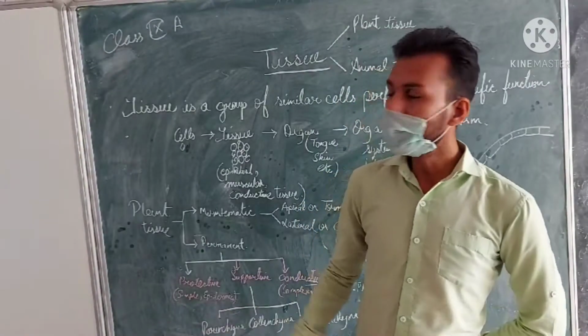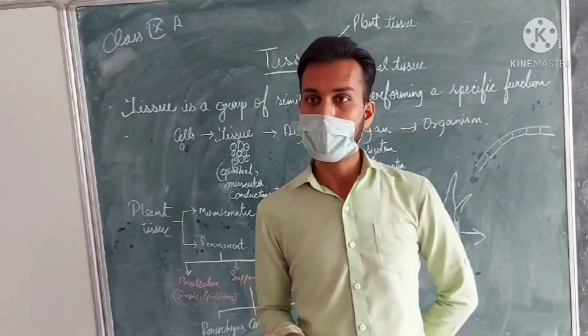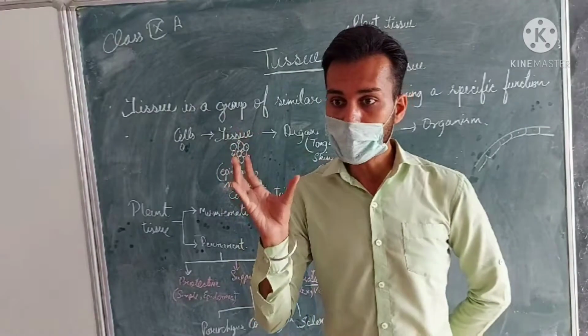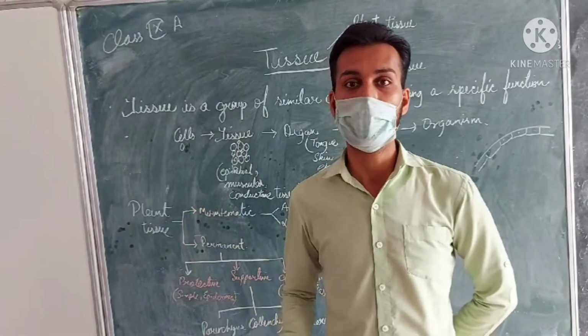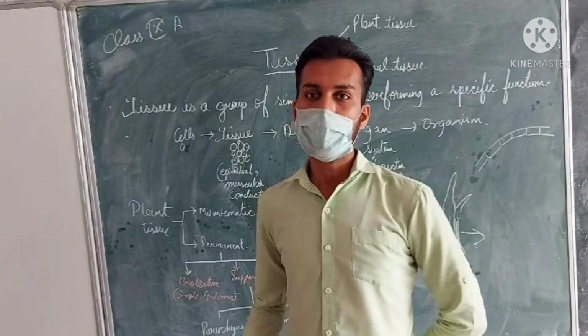Now, coming to the tissue, we all know about the multicellular organism. Multicellular organism means the organism which has multiple cells in its body, and all those cells perform specific functions and specific systems in the body. Now, coming to the tissue.